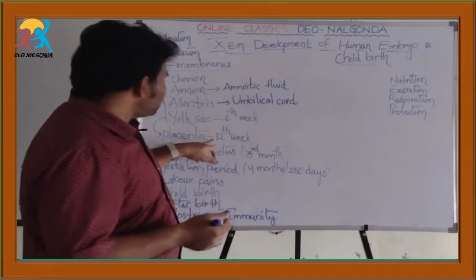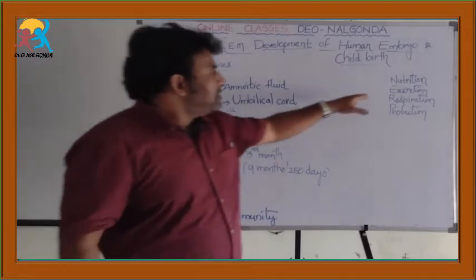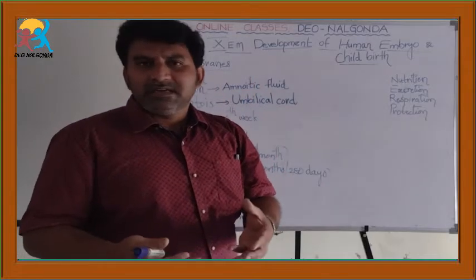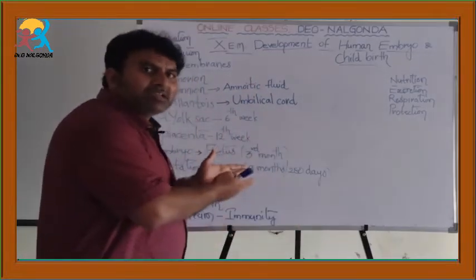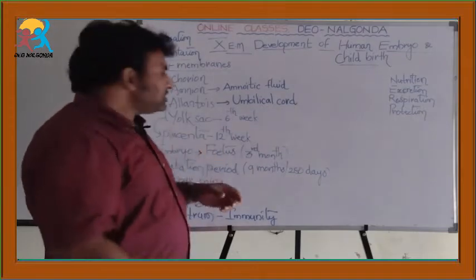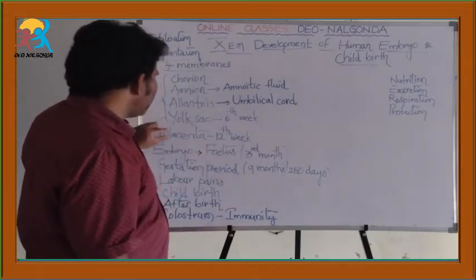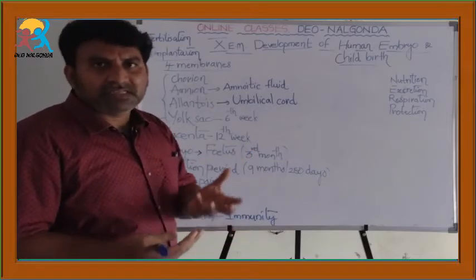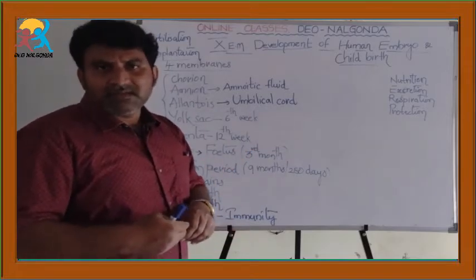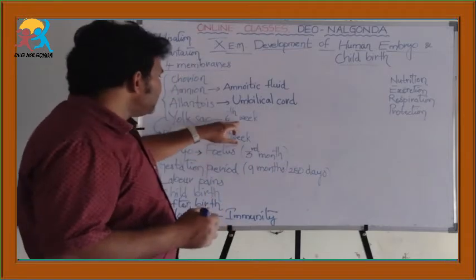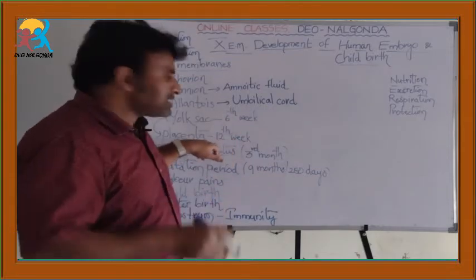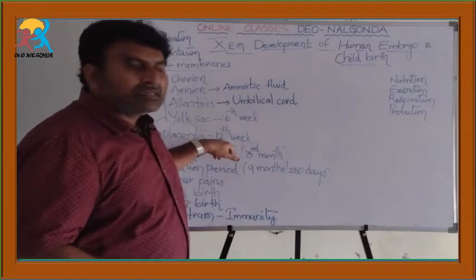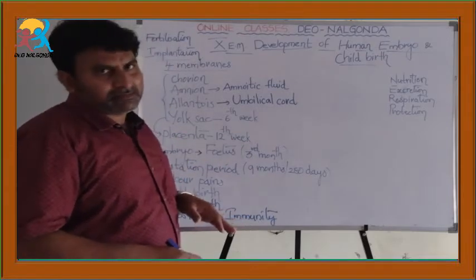So, the major function of the placenta is nutrition. The placenta provides the nutrients to the growing embryo from the mother. Then what is the need of having both yolk sac and placenta? Though yolk sac performs the function of nutrition, the function of nutrition is taken over by the placenta at the 12th week of time.